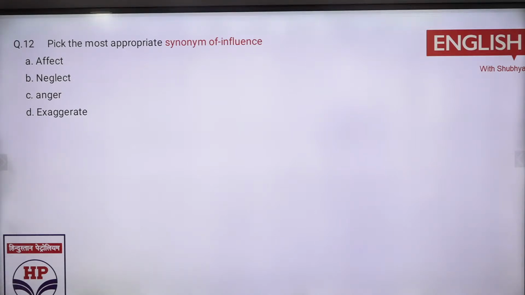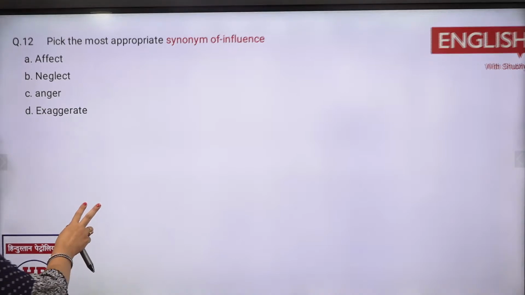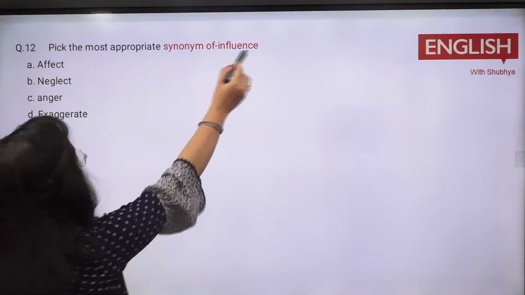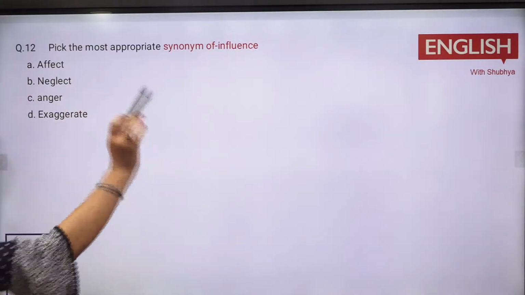Any other option? A option. Everyone is pointing out A option, right? तो influence क्या होता है? Influence मतलब होता है when you get affected with something. So that is effect. Now they're asking the synonyms.